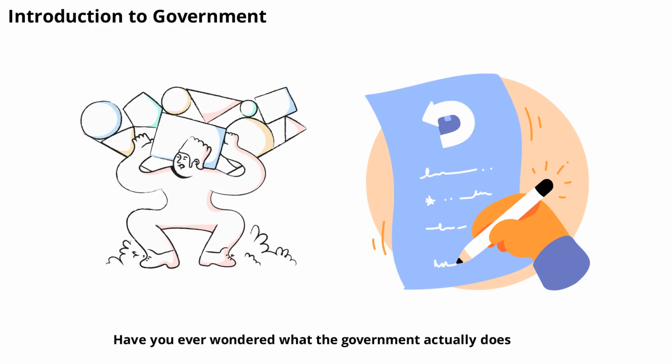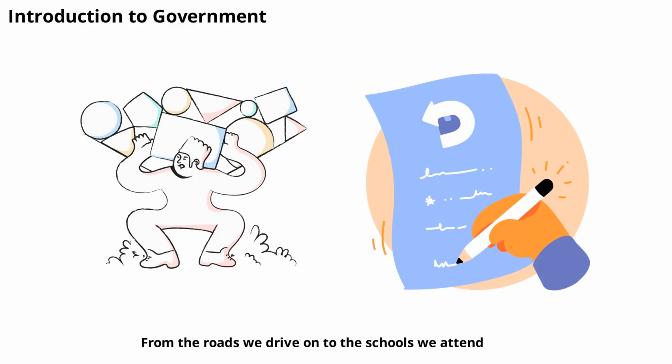Have you ever wondered what the government actually does? It's a question that might seem simple, but the answer is surprisingly complex. Governments are everywhere, shaping our daily lives in ways we often don't even notice. From the roads we drive on to the schools we attend, the government's influence is all around us.